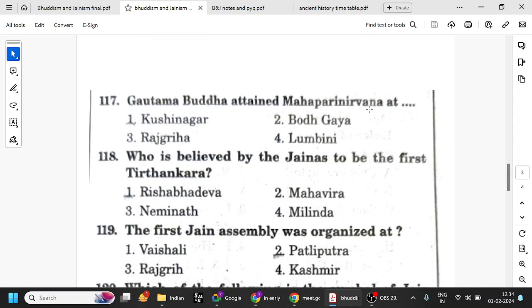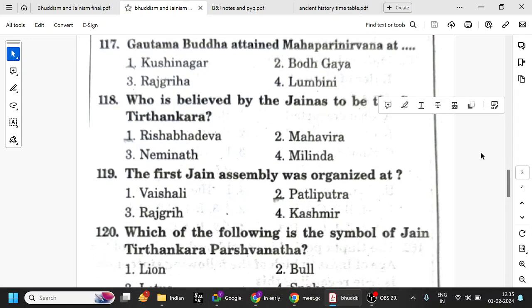Mahaparinirvana is basically nirvana after death. So simply it is death, it is at Kushinagara. He was born in Lumbini, got enlightened at Bodh Gaya, and gave the first sermon at Sarnath, Deer Park, Varanasi, and most of his time he spent in Rajagriha. But basically death happened at Kushinagara.